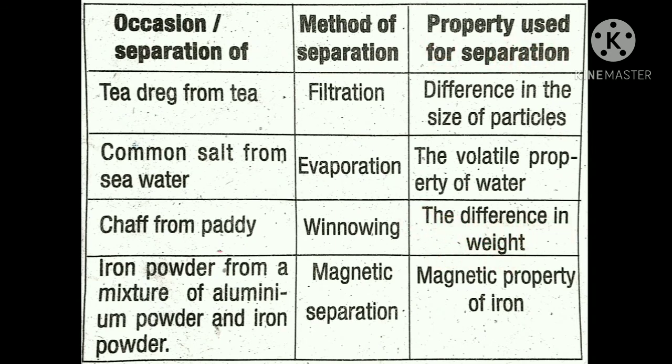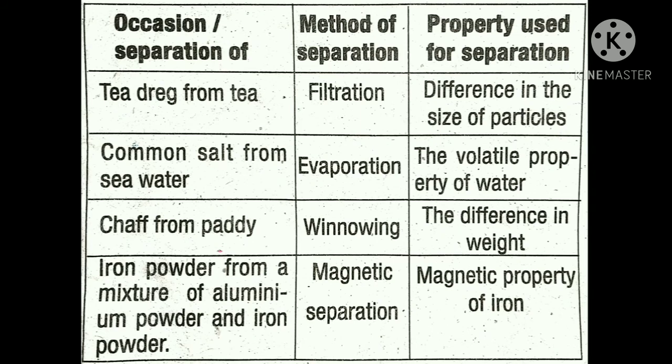The next situation in this box is separating iron powder from a mixture of aluminium powder and iron powder. You know that iron has the magnetic property. In 6th standard, I think you studied that we can separate some things using a magnet, because those materials have magnetic attraction.